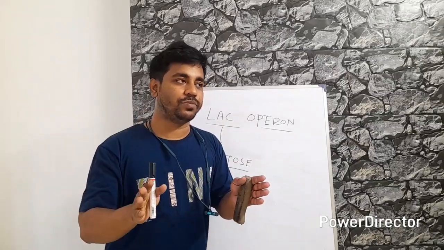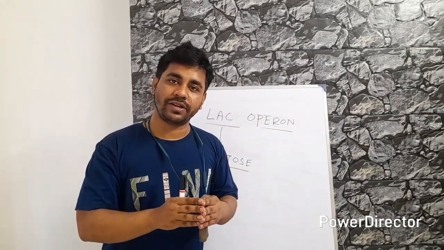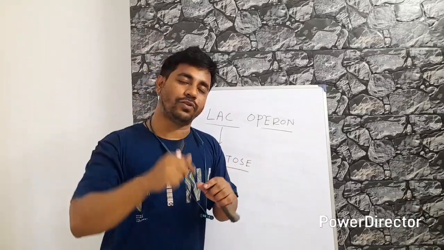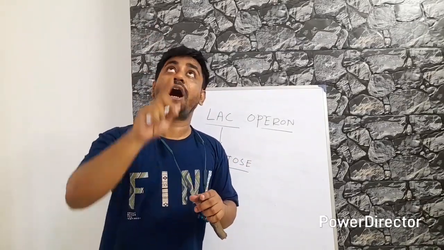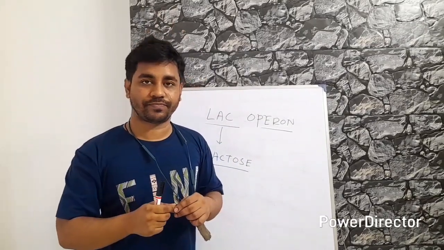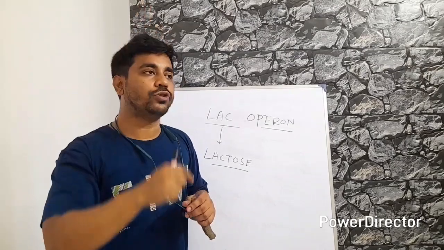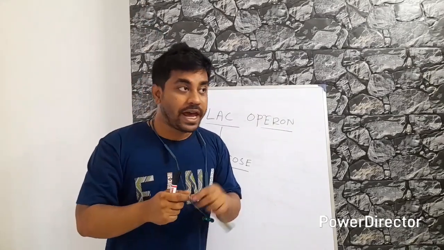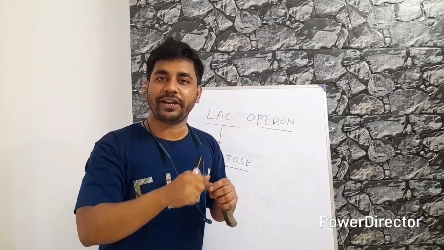Suppose in your classroom there is a switchboard, right? And on this switchboard, if you on the switch, the fan is on. That means the fan is controlled by a switch. And there is also a regulator, right?